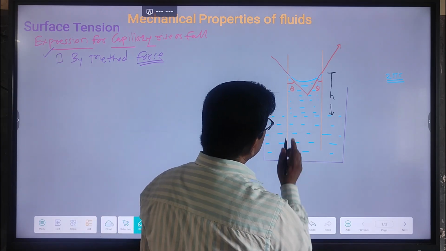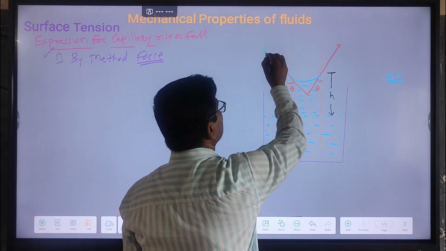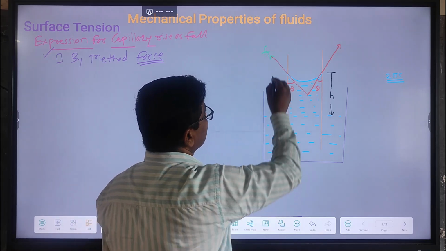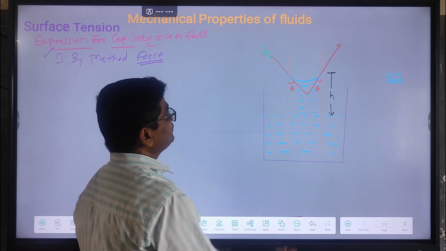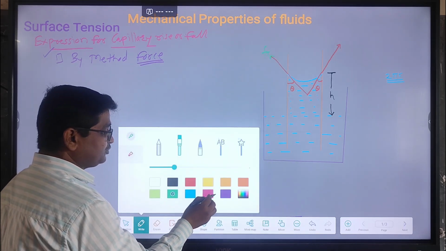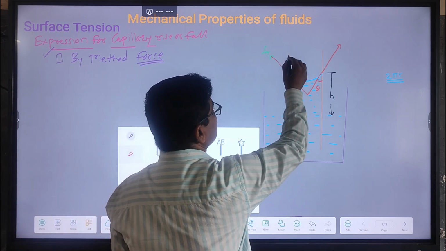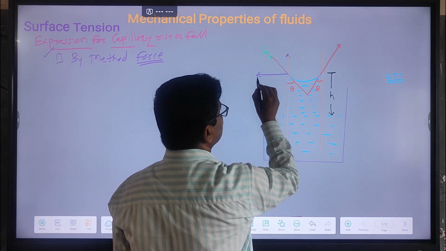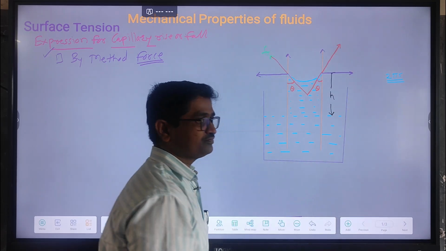We know that the level of liquid inside the capillary tube rises above. So this is the force due to surface tension, that is Ft. This force due to surface tension is exactly along the tangent, which makes the angle of contact. Now this force Ft has two mutually perpendicular components. This is the horizontal component, and we can draw here the vertical component. Exactly similar here, vertical and horizontal components.